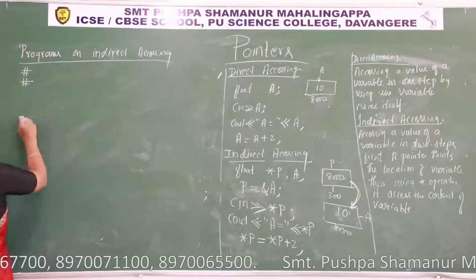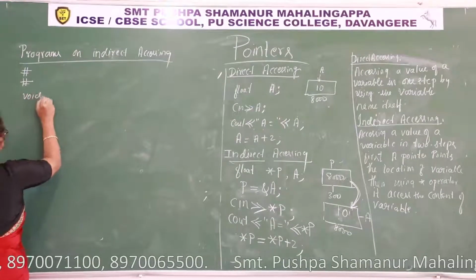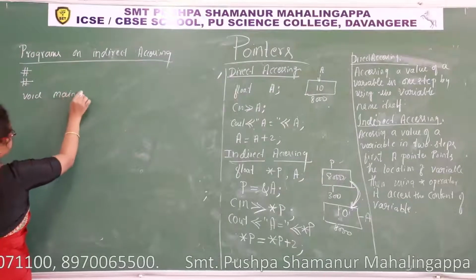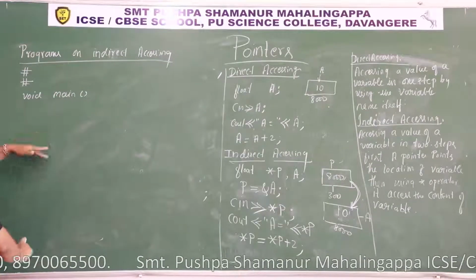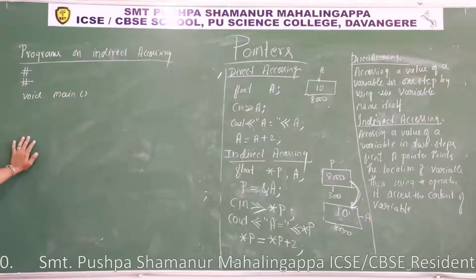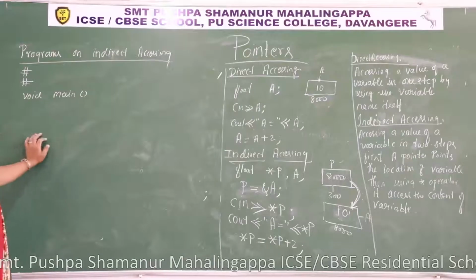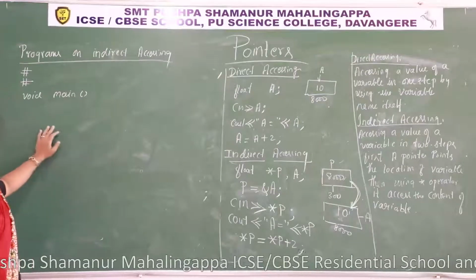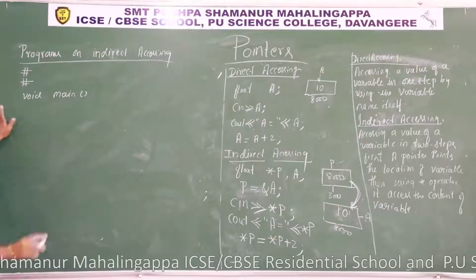Void main. See here, I'll take two variables and I'll perform basic arithmetic operations on those variables using pointers.